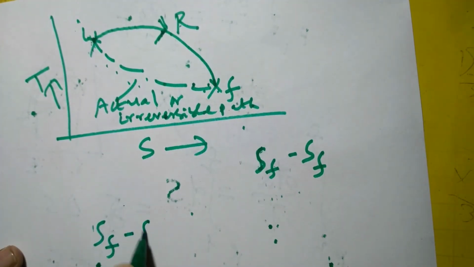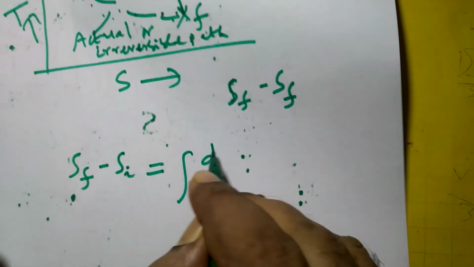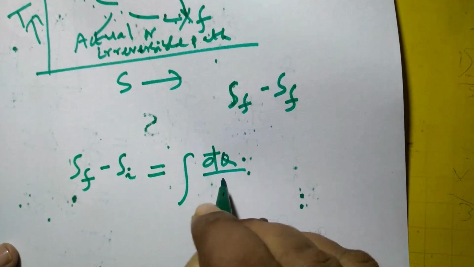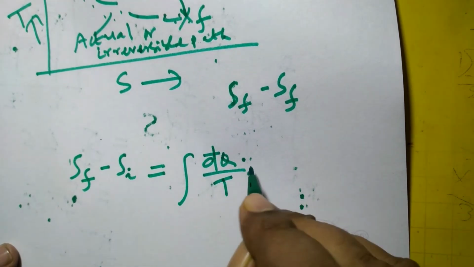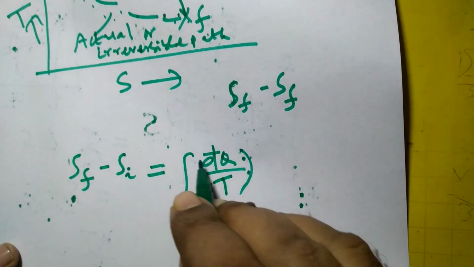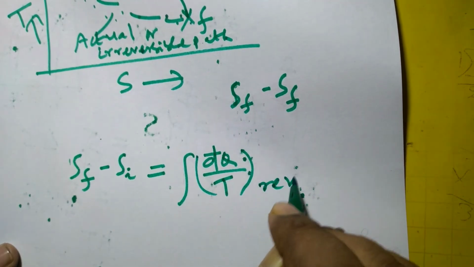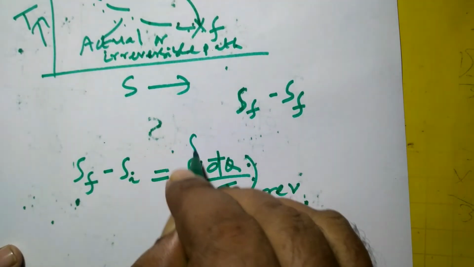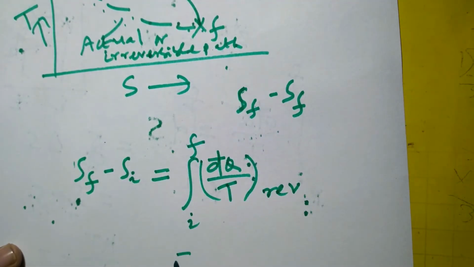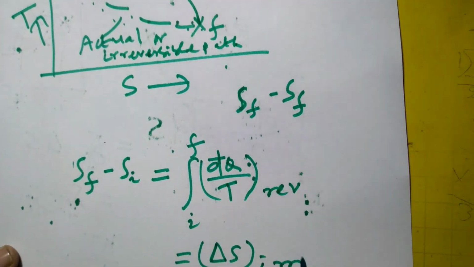Now I can calculate S_F minus S_I as the integral of dq by T along the reversible path, and this is equal to delta S of the irreversible path.